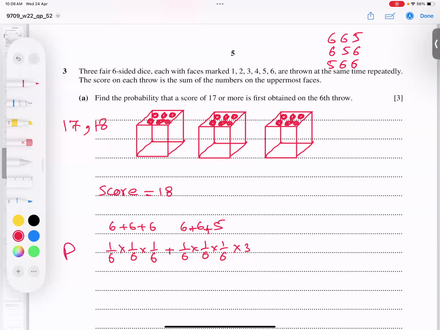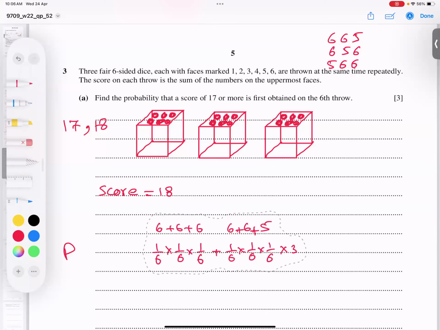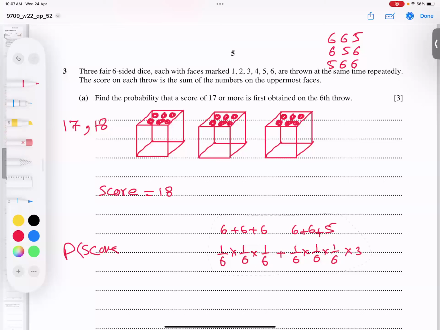So the probability of what he's asking for, that the score is at least 17, so the score is 17 or more, is 1 over 54. So p turns out to be 1 over 54, and q turns out to be 1 minus 1 over 54, which is 53 over 54.